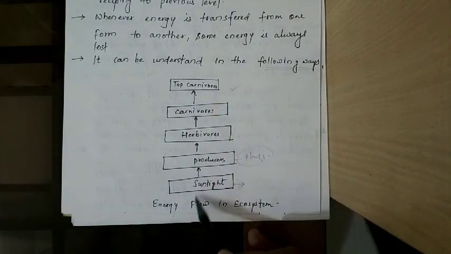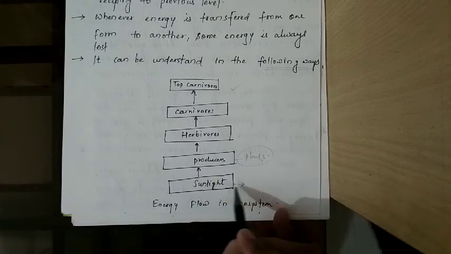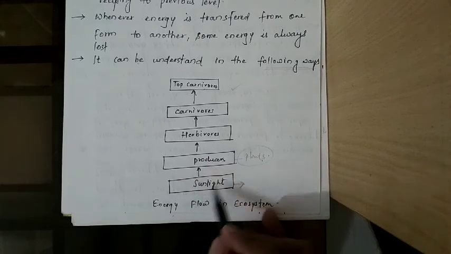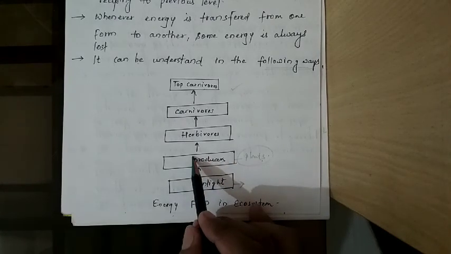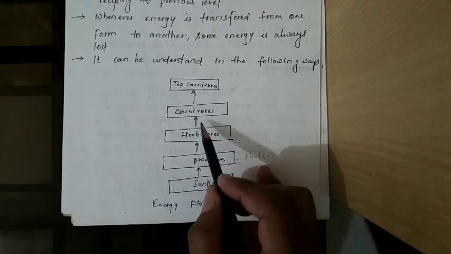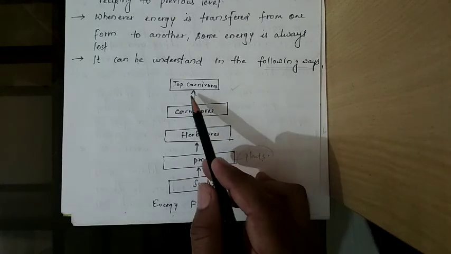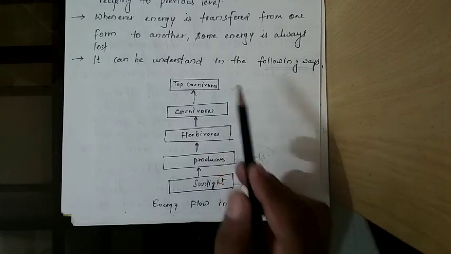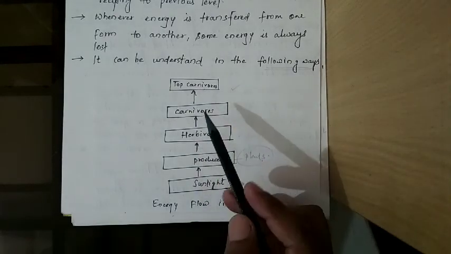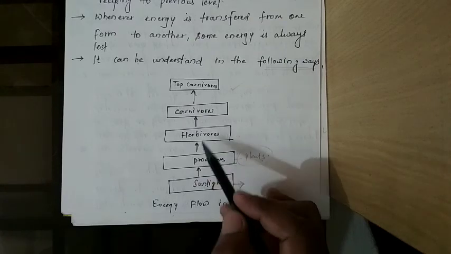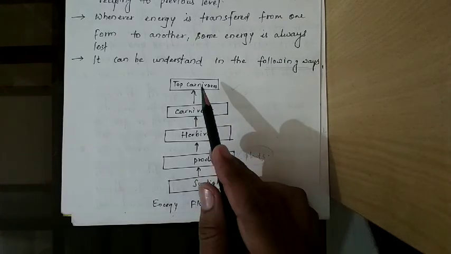So this is the energy flow. It means first the sunlight is utilized only by the plants, then plants are eaten by herbivores, then herbivores are eaten by carnivores, and carnivores are eaten by the top carnivores. So this is the process by which energy flows in only one direction.